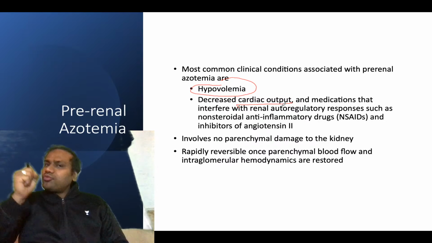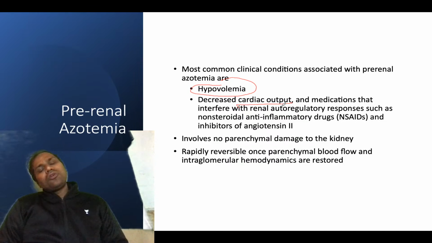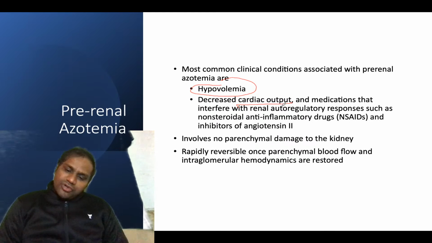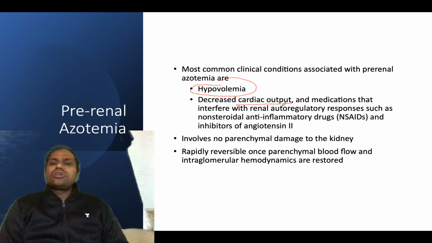If cardiac output is not good, that means there is a cardiac problem. Or you may be taking drugs that do not let the blood reach the kidney. These are very important points to know in azotemia.